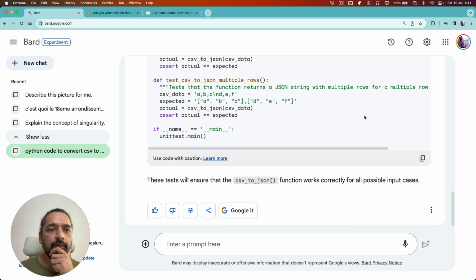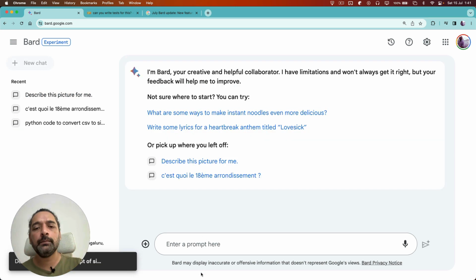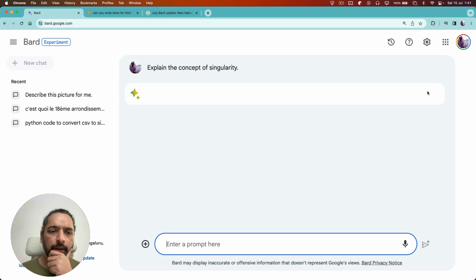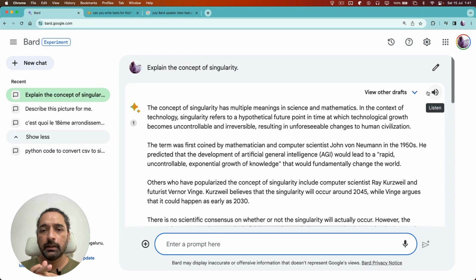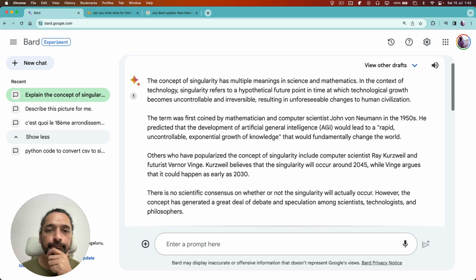The last one I will walk you through is, let us just pick this one. Okay, so let me go with explain the concept of singularity, but I'll delete that and start over. I'll say start over, and I say explain the concept of singularity. Okay, so it comes up with an explanation of singularity, which has multiple meanings in multiple places, right? So one of the things is obviously about AI, and there is a theoretical aspect of singularity, right?